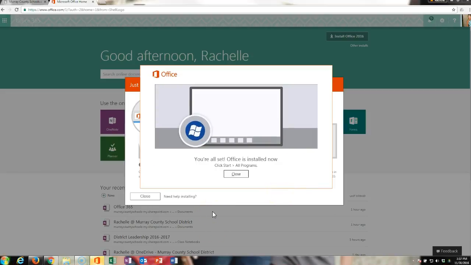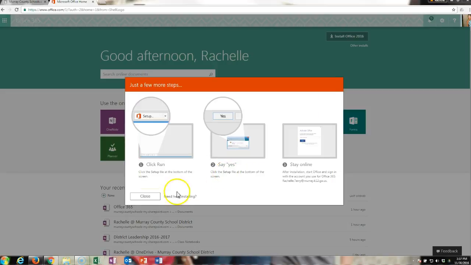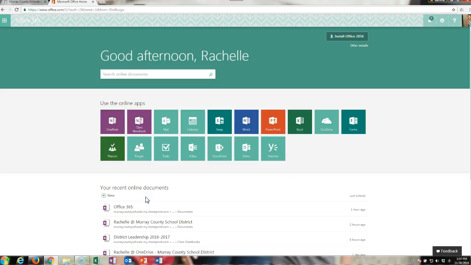Okay, once that line gets all the way across the bottom, we'll say you're all set. Office is installed now. So I'm going to close, and you can see now down here at the bottom I have my Microsoft Office email, as well as my OneNote, Excel, PowerPoint, and Word.